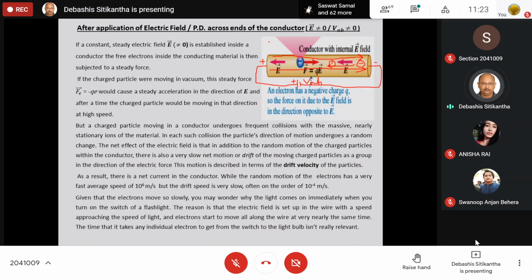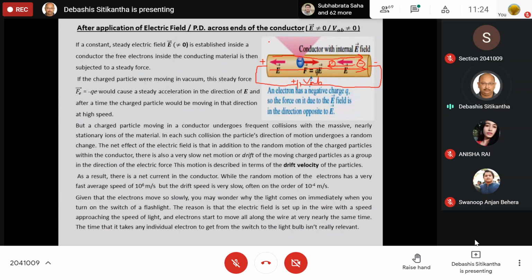Just imagine that the case is very similar. Suppose somebody is going to drive a bike on a plain highway where the traffic is almost negligible, then you can drive at a very high speed, let us say 80 kilometers per hour. But if you are moving in a very congested area, narrow lane with a lot of traffic, naturally your speed is very much decreased because you want to avoid collision. Now, the case is very similar to that of a conductor.